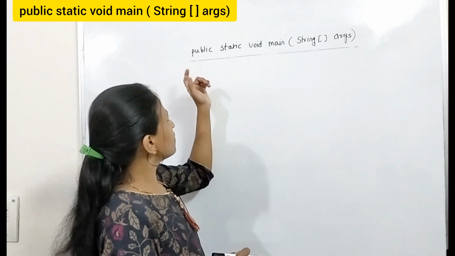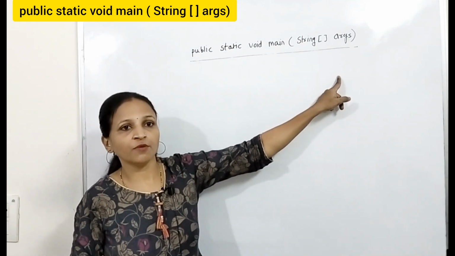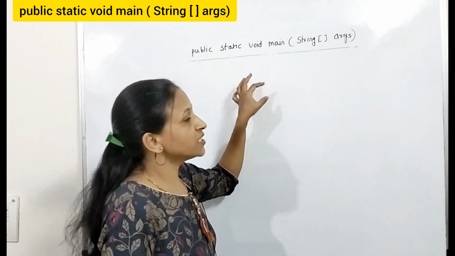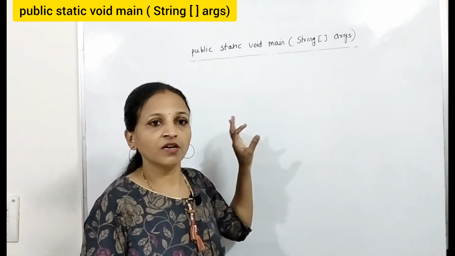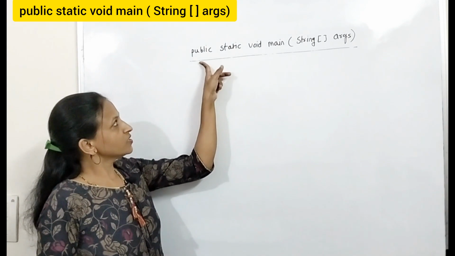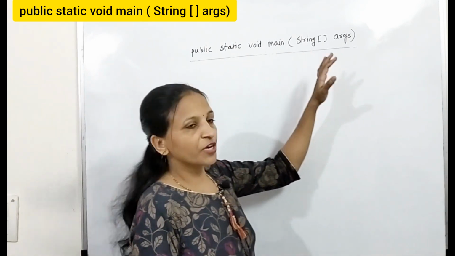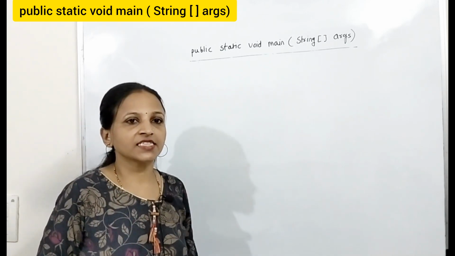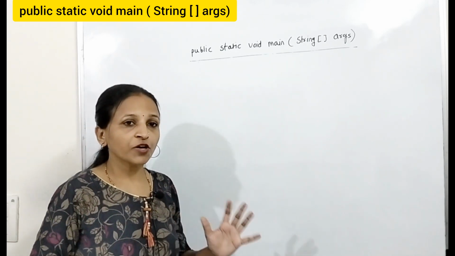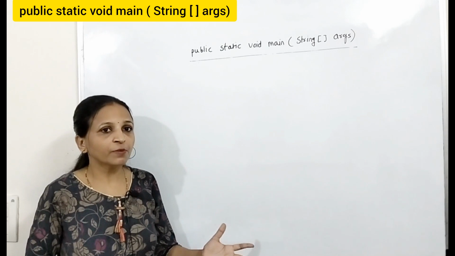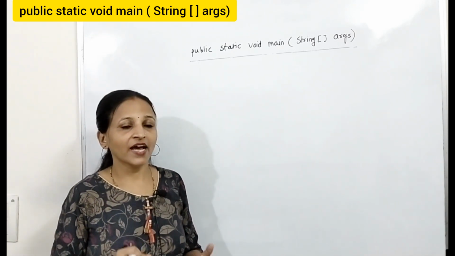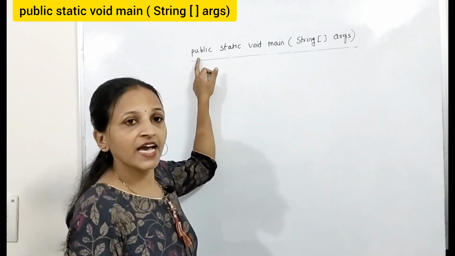Getting it? And that's why you have to follow this prototype while writing the main method in a Java program. This is the execution starting point, compulsorily keep that in mind. Now see, what is the meaning of this public static void main? Once again I am repeating, public means it is accessible everywhere. Now this main method is going to be called by JVM, so it should be accessible to JVM, and that's why you have to declare it as public.